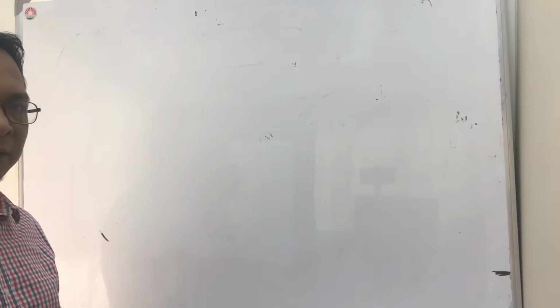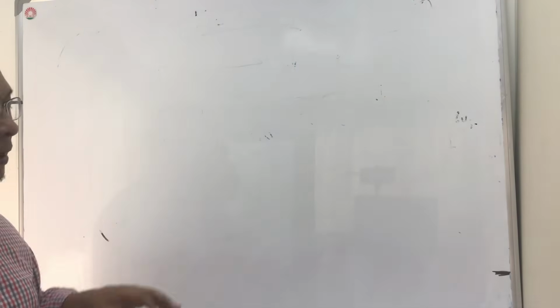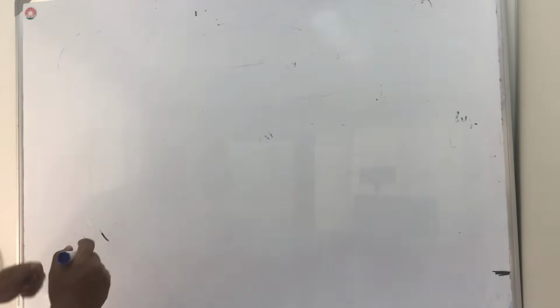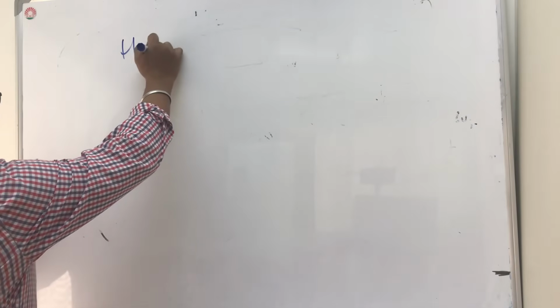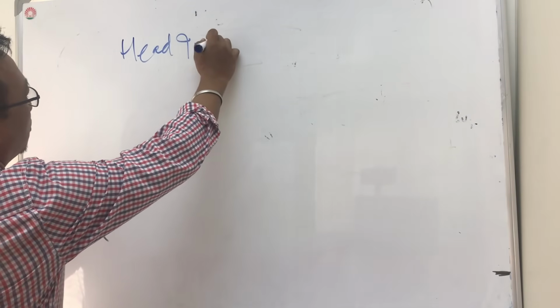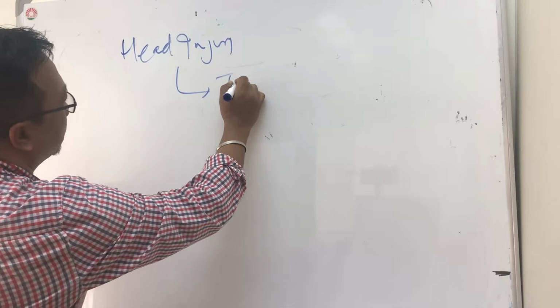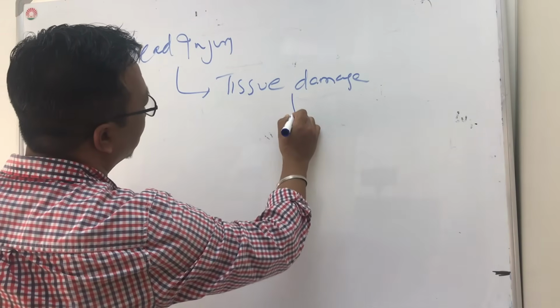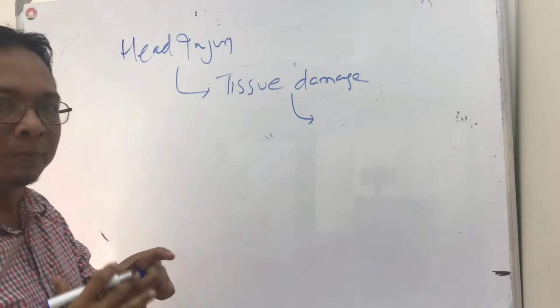So in the pathophysiology, what happens apart from the cerebral blood flow and other things? When there is a head injury, there will be tissue damage, right? When there is tissue damage, there is disturbance of the autoregulation.